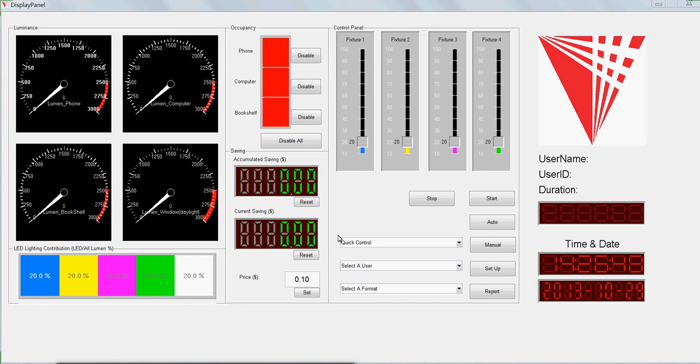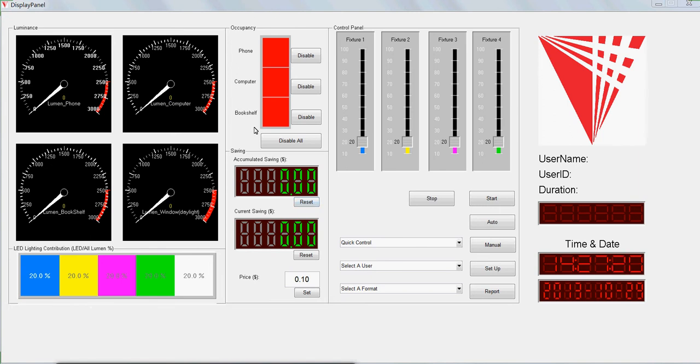Okay, this is the control panel I've made for this project. You can see here this fourth panel is for showing the luminance of each area and also for the daylight from the window. Down here is the LED lighting contribution to the room compared to the whole luminance that got into the room.